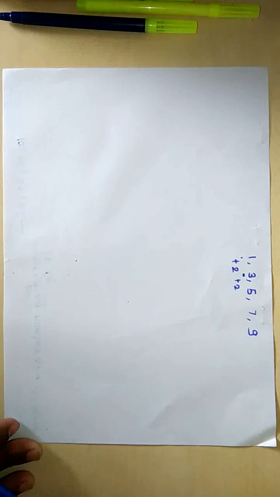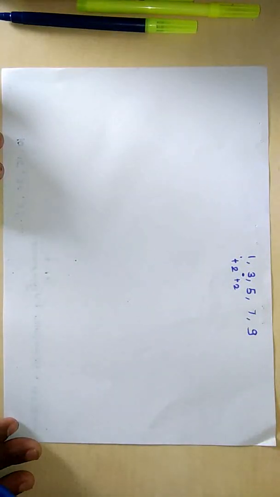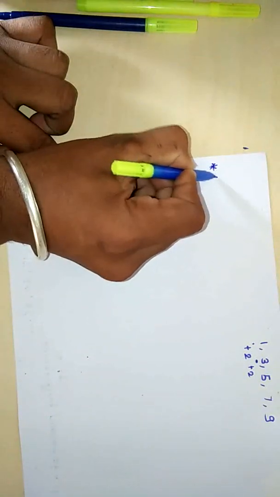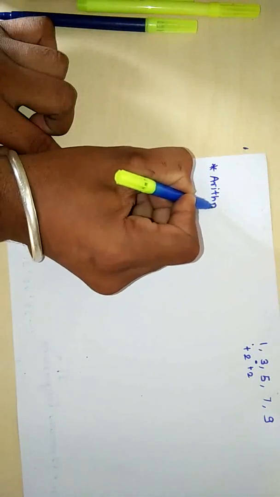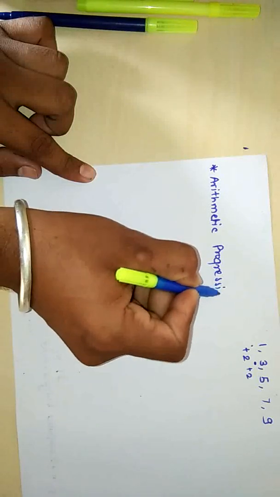In the previous examples you have seen that, whatever the number series may be, in that series a fixed number is added. In some series we add a certain number and in some series we multiply by a certain number. But for your syllabus, only adding a fixed number is needed. Now write down the title: arithmetic progression.